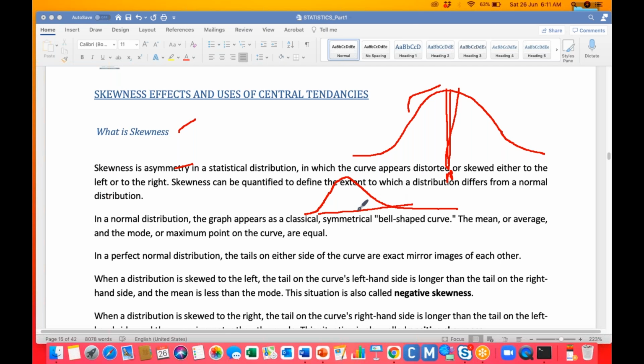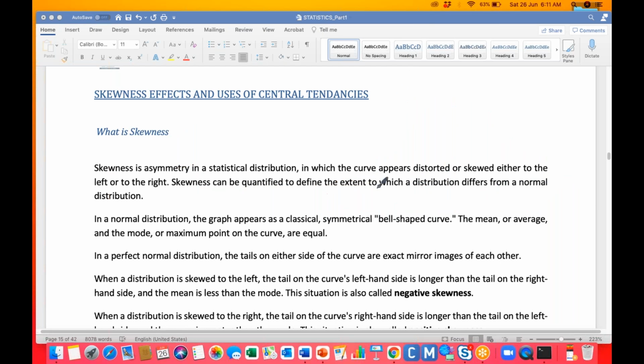So this is left skewed. Whenever we have data that looks something like this, we call it right skewed. So a distribution might be skewed to the left or right. In that situation, skewness quantifies the extent to which a distribution differs from the normal distribution. Understood? Skewness is a very simple thing.